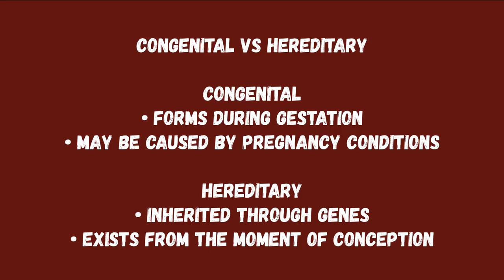But hereditary means inherited through genes, existing from the moment of conception. Here we talk about a congenital liar, something that exists from birth, not transferred from parents, but it exists from birth.